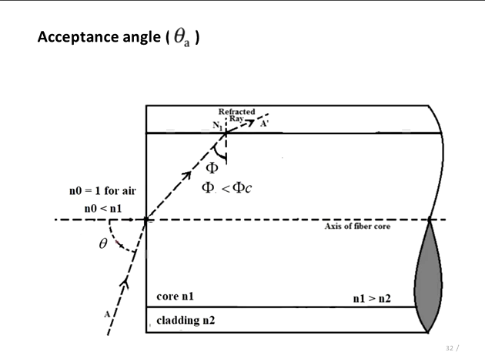Let this ray strike the core-cladding boundary at an angle phi such that phi is less than the critical angle phi c. In that case, the ray will not be reflected, but it will be refracted into the cladding. So, this ray will not propagate through the fiber.